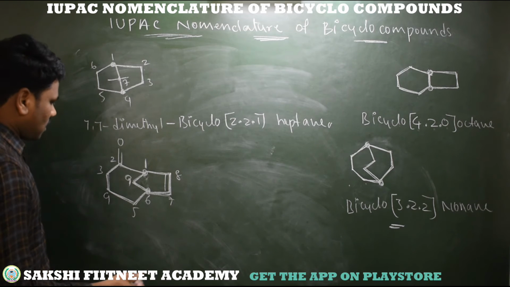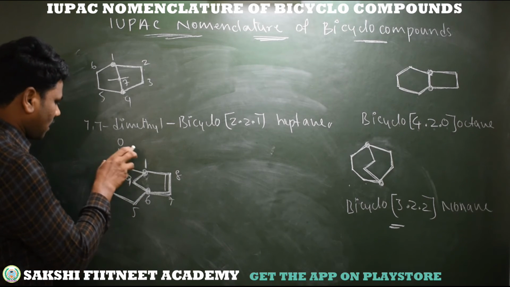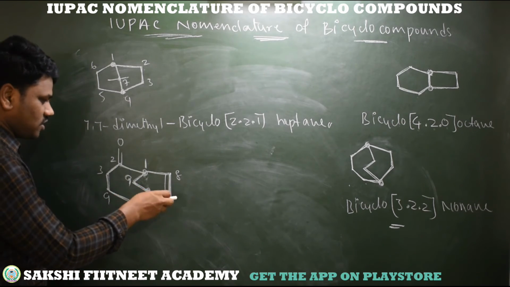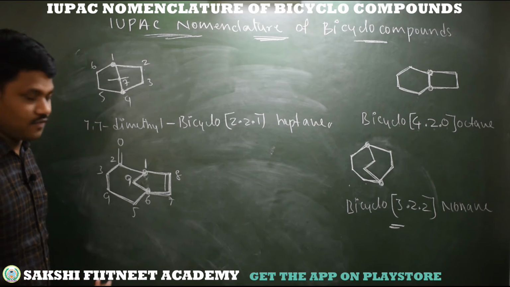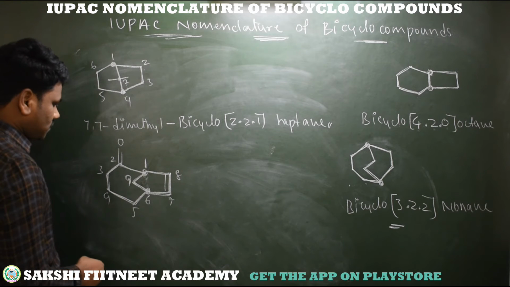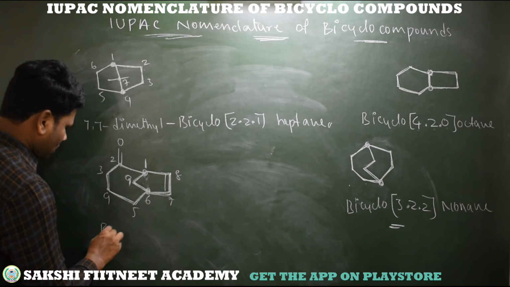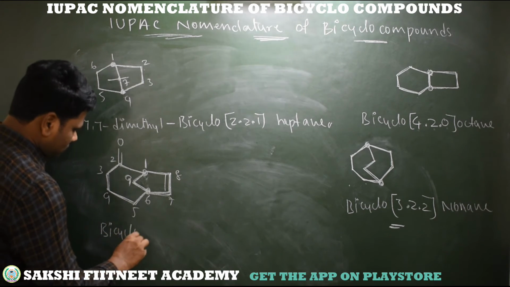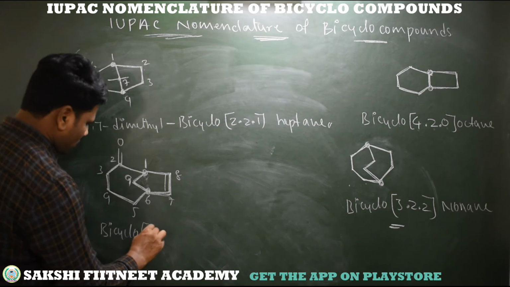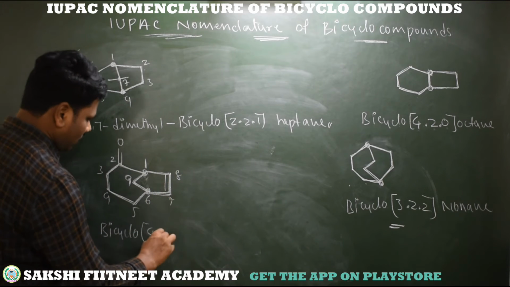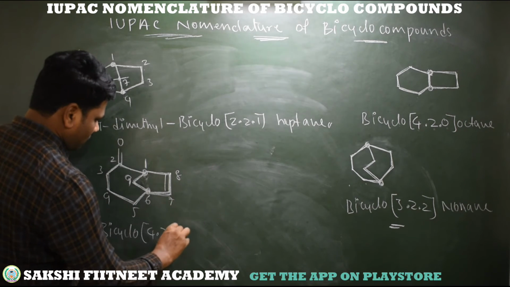Now there are no substituents. We have unsaturation and major functional group. So unsaturation as a primary suffix, major functional group as a secondary suffix. So, there are no substituents. Directly I am starting with bicyclo, and here the longer bridge has 4, the next bridge has 2, the last bridge has 1.